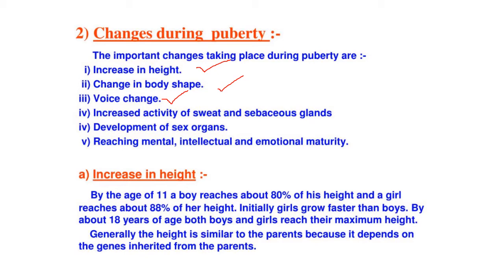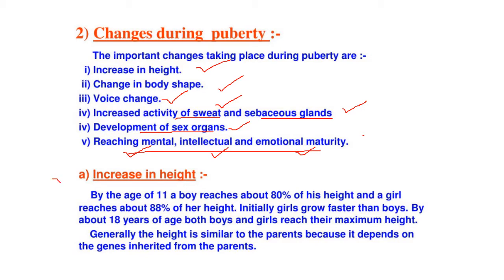And apart from that, there is increased activity of sweat and sebaceous glands. Sebaceous glands are those which generate oil, and sweating also increases when a person reaches the adolescence age. Then sex organs are properly developed at this stage, and reaching mental, intellectual and emotional maturity, they become mature enough to take all their decisions.